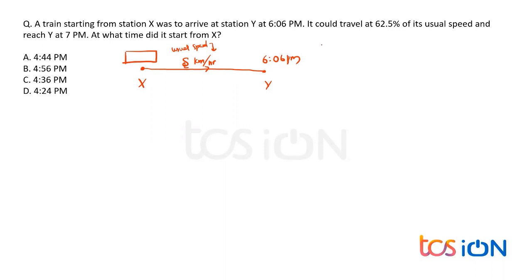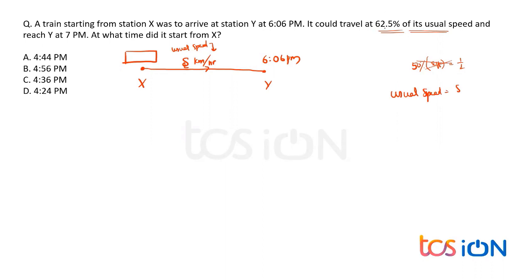Now, given one more case, it could travel at 62.5% of its usual speed. So is this getting increased or decreased? How can we identify it? It's very simple, as we have discussed in the time speed distance concept. For example, if I say he worked with 50% of his efficiency, did he work more? No, he worked just 50% of his efficiency, meaning he put in only half of his efforts. Similarly, with the usual speed.